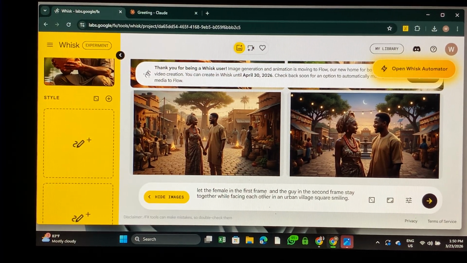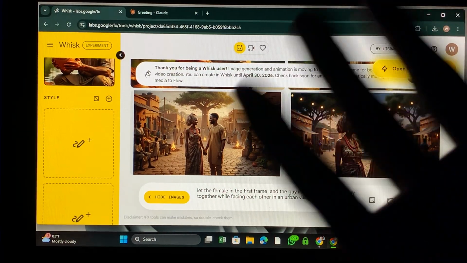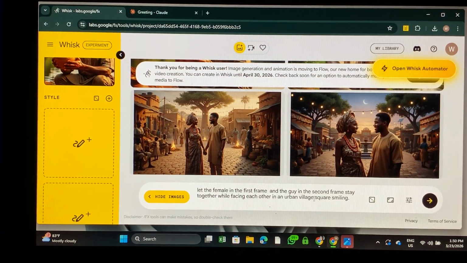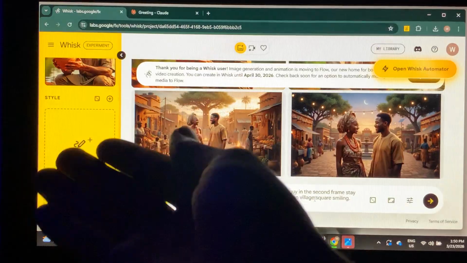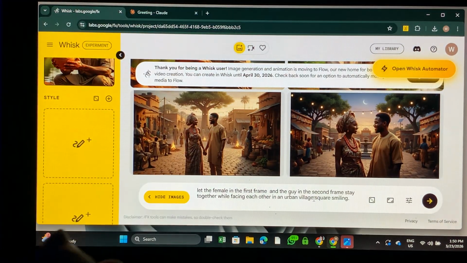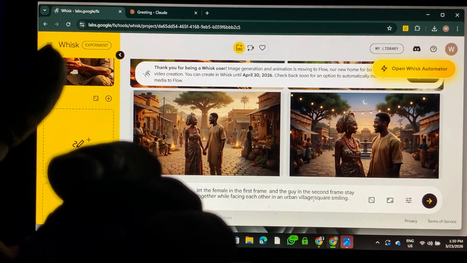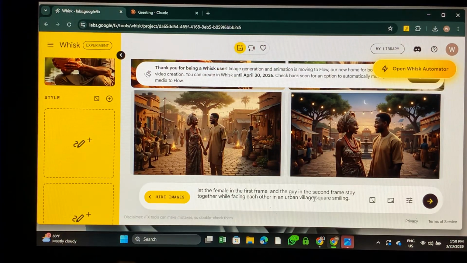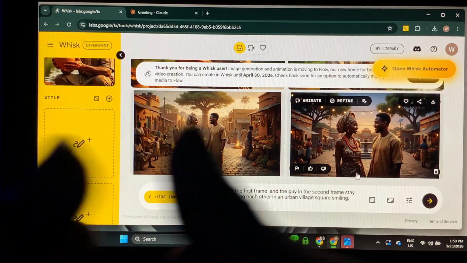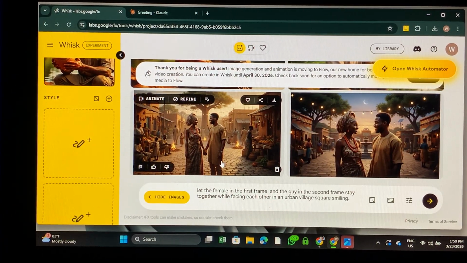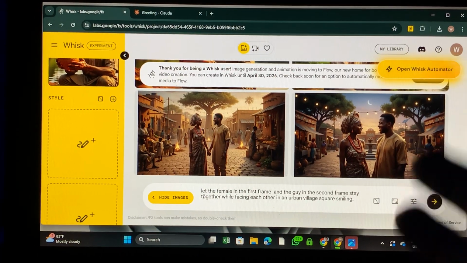So in case you have 5 people that you want to add together in one image, you tell it that let the one in the first frame wear this type of clothes, let this one be wearing this type of clothes, and make everything make sense all together, you understand? And always remember that you are going to be adding it one by one.